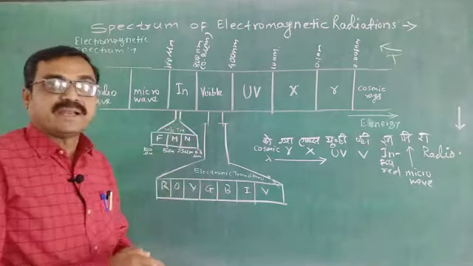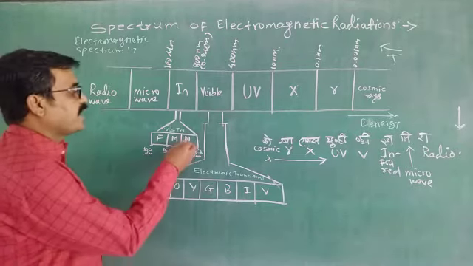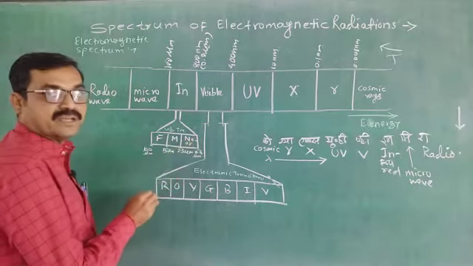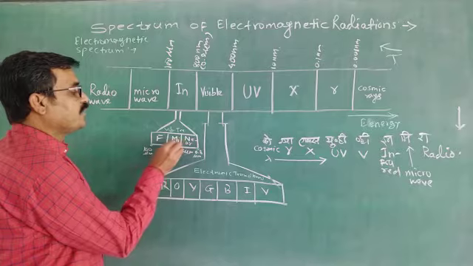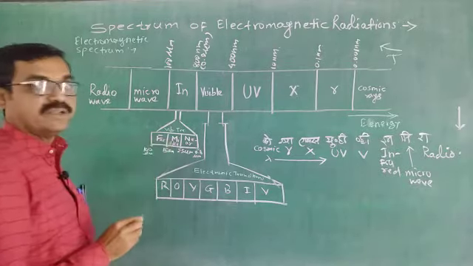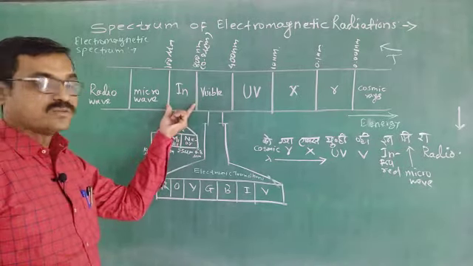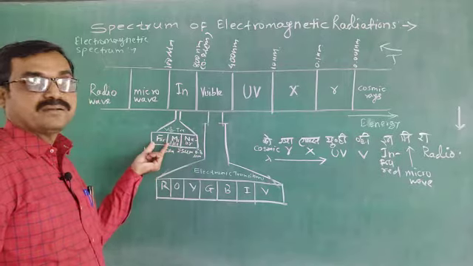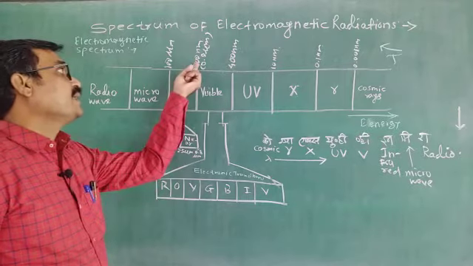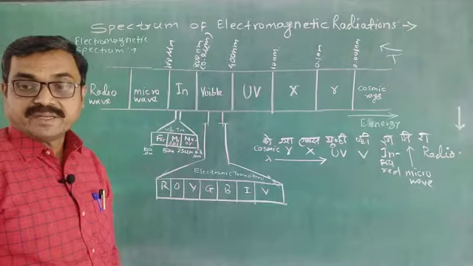And this infrared region is again subdivided into three parts: near infrared region, middle infrared region, and far infrared region. Okay, here the infrared region is divided into three: near, middle and far. This infrared region starts from 800 nanometer, that is 0.8 micrometer.